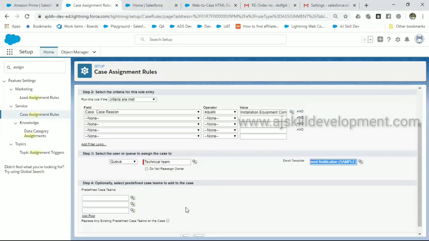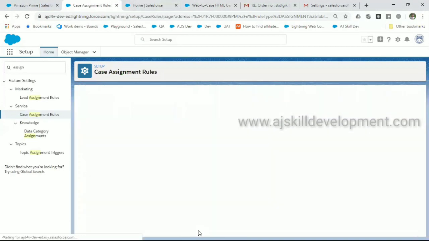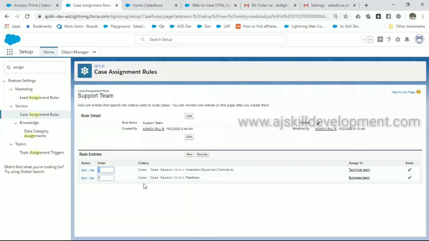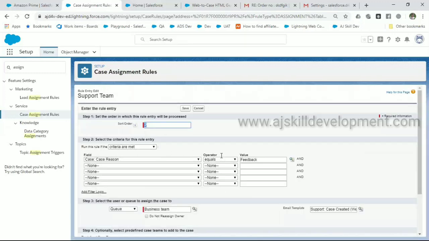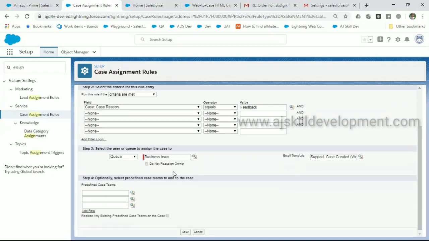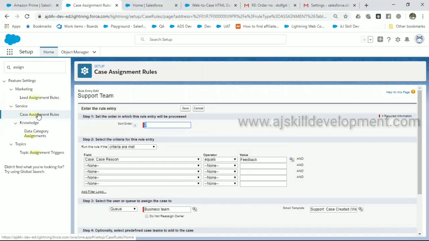Okay. Similarly, I'm creating one more rule called rule number 2. Whenever the case is created with the reason as feedback, assign that case to the business team. Similarly, the business team will receive an email template. That's it. So what we have done is we have created the queues, technical and business. Then based on some condition, we are assigning that case to the respective queue. That rule criteria is something we can define in the assignment rules.